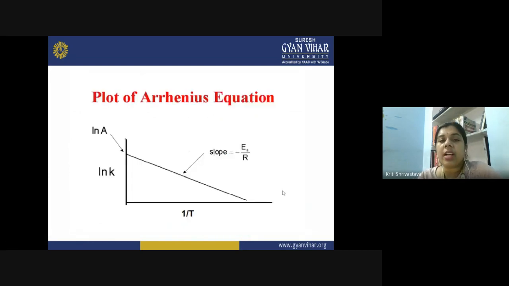And this is the plot of the Arrhenius equation. Here we have taken ln k on the y-axis, and on the x-axis we have taken 1/T. So what would be the slope? We have just compared the natural log of the Arrhenius equation with the equation of a straight line. So the intercept would be ln A, that is the frequency factor, and the slope would be minus Ea/R. Once you get the slope of this line from the experimental data and you multiply it with the gas constant, you will get the value of activation energy for that particular reaction.